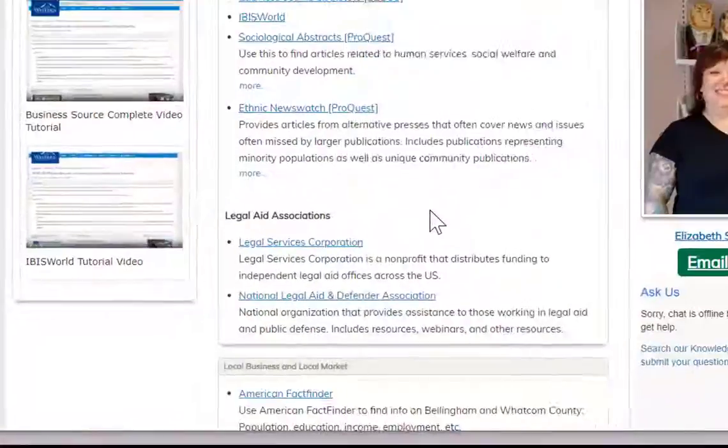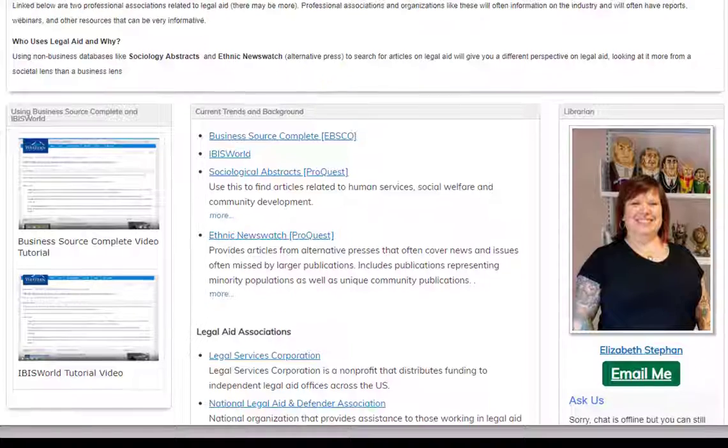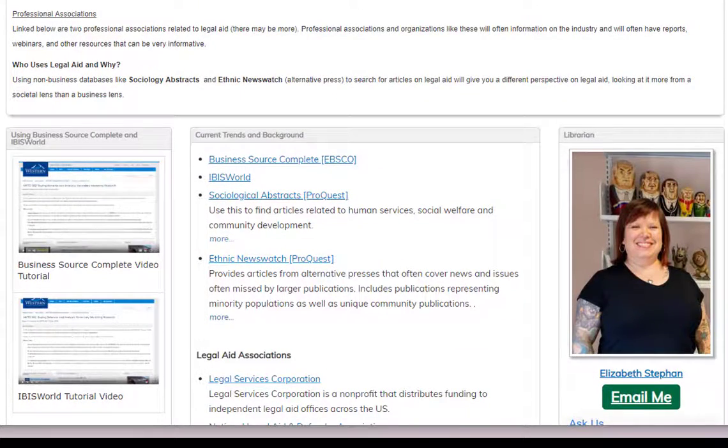So take some time, look through the Legal Services Corporation and the National Legal Aid and Defender Association, and even look around for some other organizations or associations. In addition to looking at the websites related to Legal Services Corporation and the National Legal Aid and Defender Association, it might be a good idea to do a search in Business Source Complete for either one of those. This is a quick overview looking at finding information on legal aid, specifically legal aid and nonprofit industries.